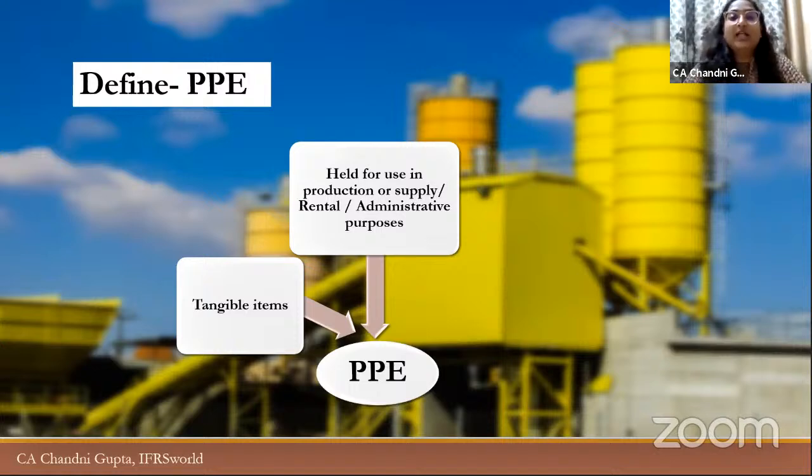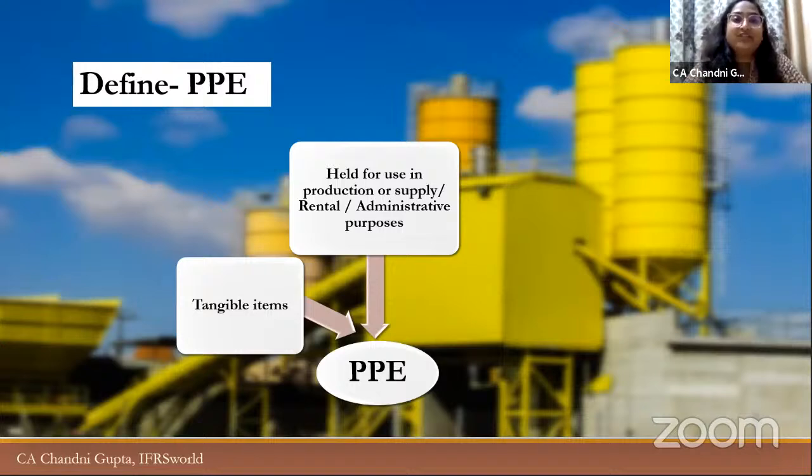For example, the company has a plant or machinery to produce some goods, right? So that plant or machinery is a PPE for the company. Or there is a car, a vehicle that the company is using for rental purposes. It gives that car on rent, right? So that car is also a PPE.